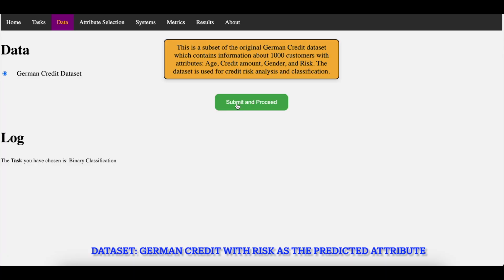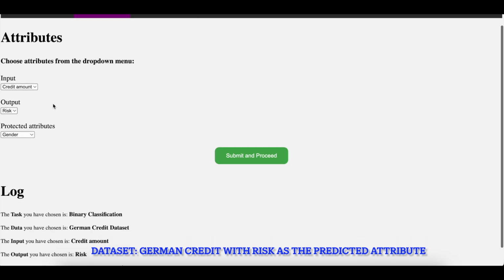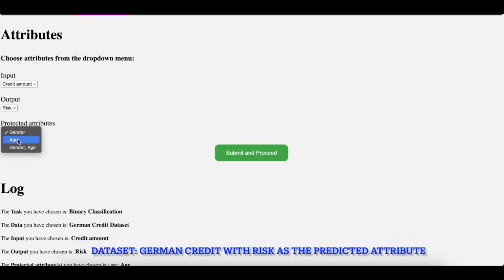We can choose the pre-existing German credit dataset, which contains information about 1,000 customers with attributes age, credit amount, gender, and risk. The dataset is used for credit risk analysis and classification. We can choose one or more protected attributes over here. Let's go ahead and choose age for now.